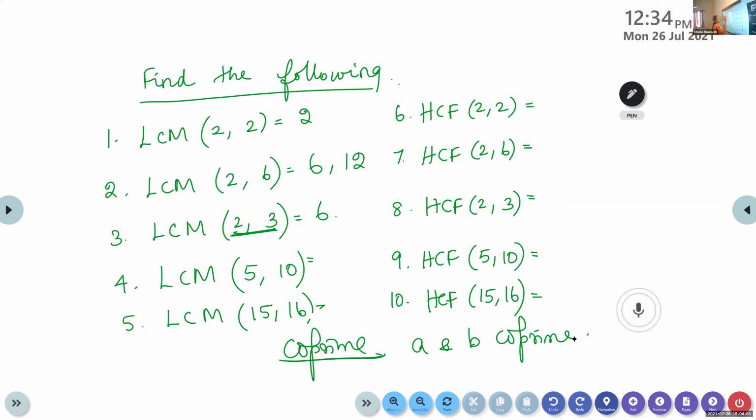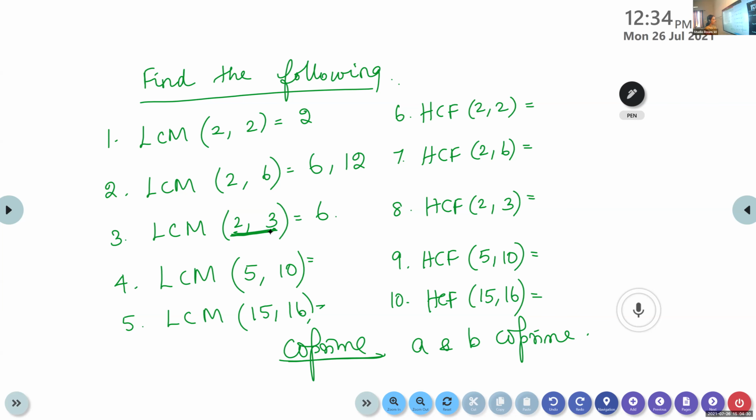Look at here, is there any common factor here? No. If there is no common factor, LCM will be the product of the numbers. What is 2 into 3? 6. In that case, LCM will be the product of the numbers.